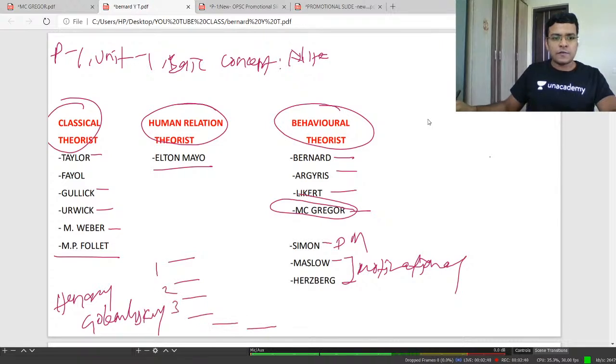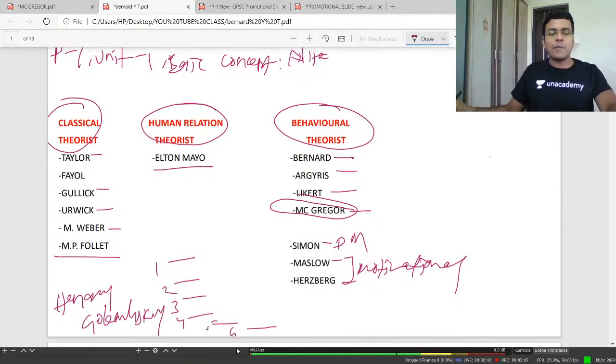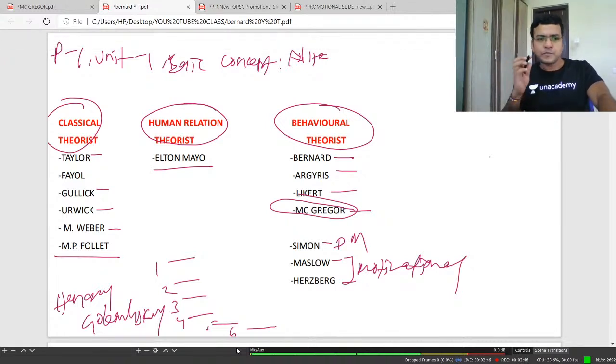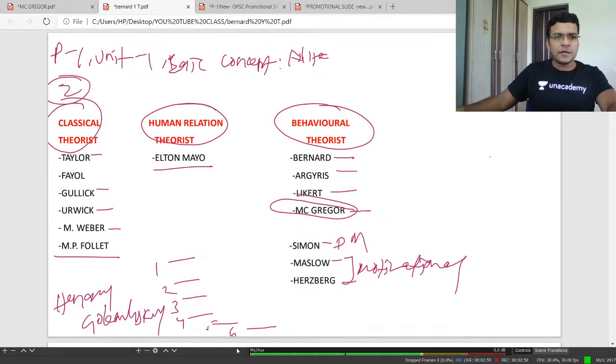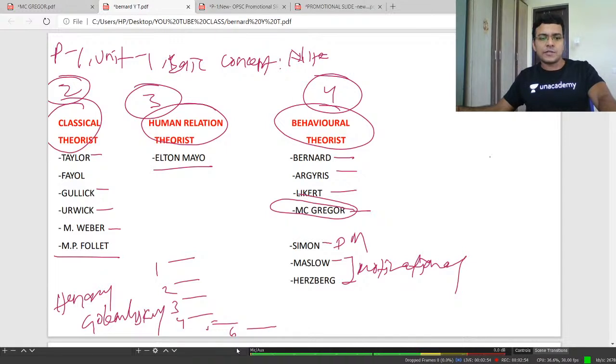There are six stages of development of public administration. Many people find it difficult, so I am just giving a clue. This is the second stage, this is the third stage, this is the fourth stage. Just try to remember the three stages.